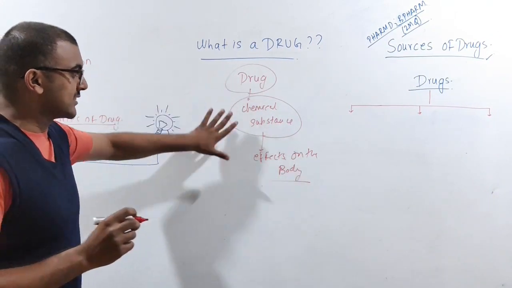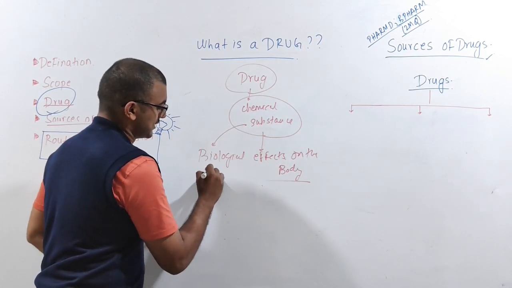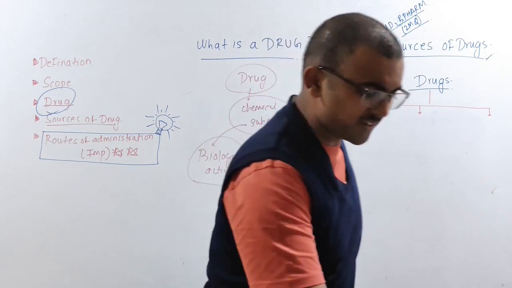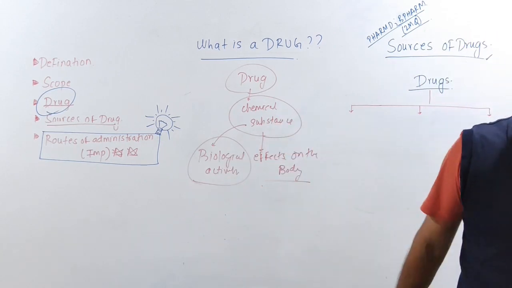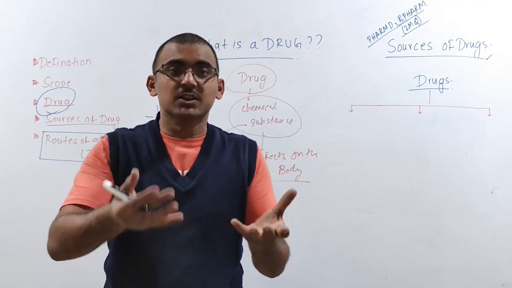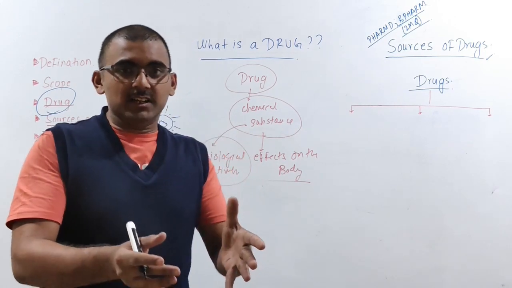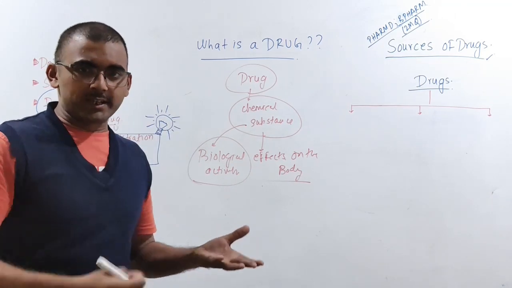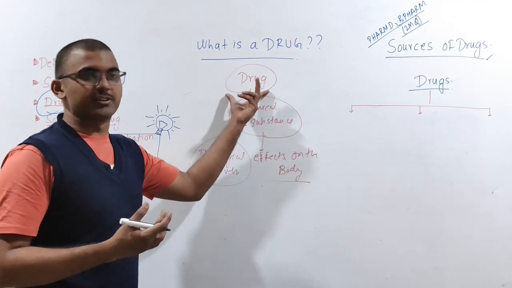So it's a chemical substance which is going to affect the biological activity on the body. Obviously it's acting on the body, that's why I'm saying it is going to affect the biological activity. That means it's going to affect your body. Any chemical substance introduced inside the body is going to show a biological effect. Are you understanding? When you take a drug inside your body, that chemical substance is going to show us the biological effect. That is called a drug.